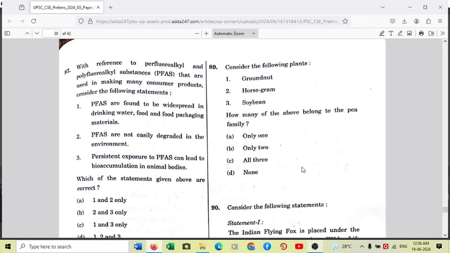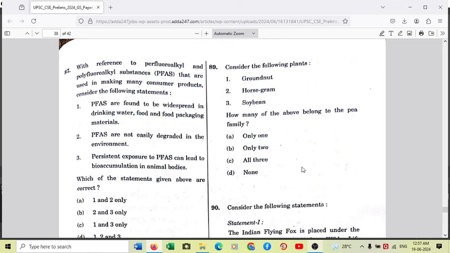So that is correct. So PFAS are nothing but they are complex group of synthetic chemicals, and they have been used since 1952 for making different types of consumer products. So it's been more than 70 years of history since perfluoroalkyl and polyfluoroalkyl substances have been used.